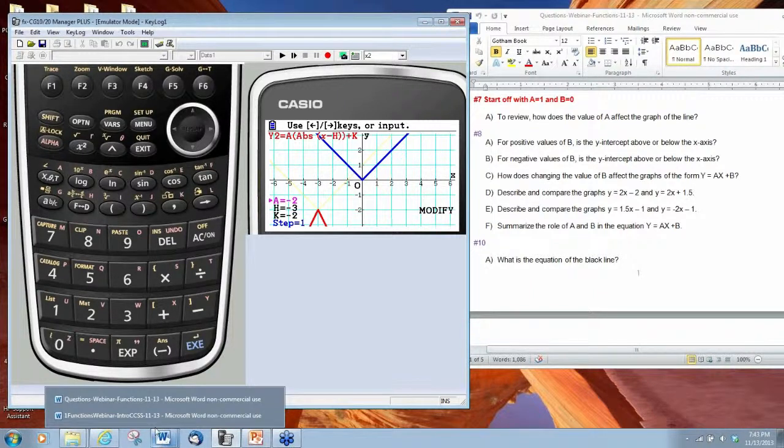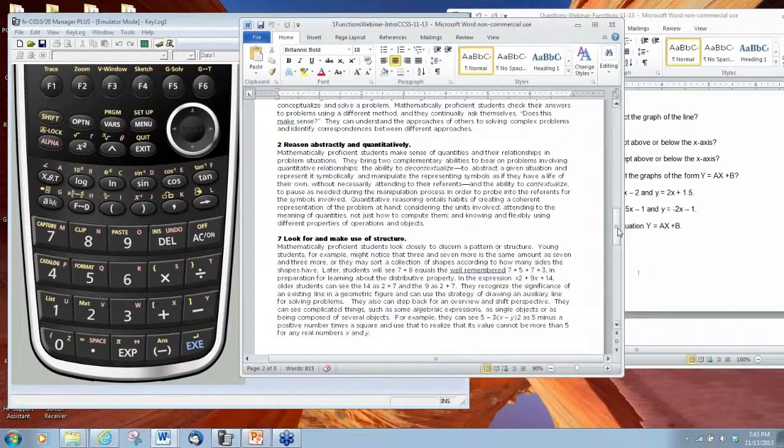Now, one of the things I would, it's not this document, let's close that out.